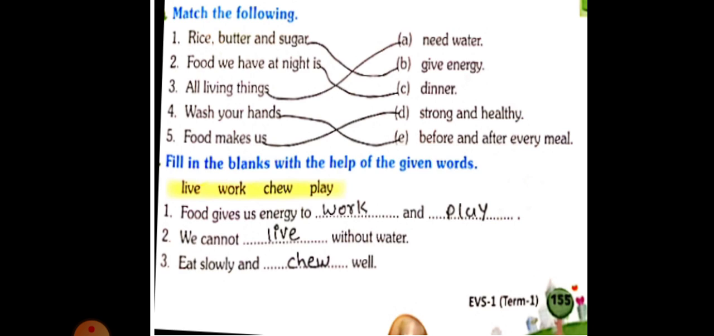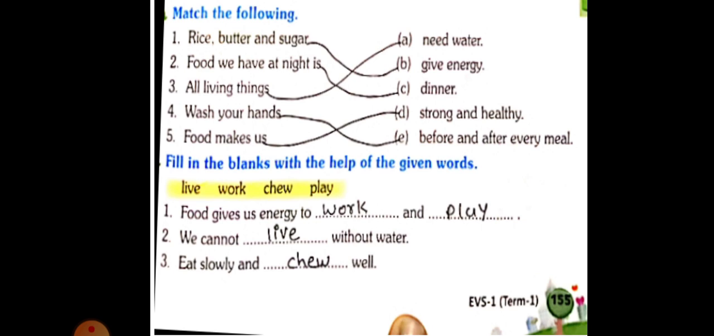Now fill in the blanks with the help of the given words. Number 1, food gives us energy to work and play. Second number, we cannot live without water. Number third, eat slowly and chew well. We should eat food slowly and chew it properly.